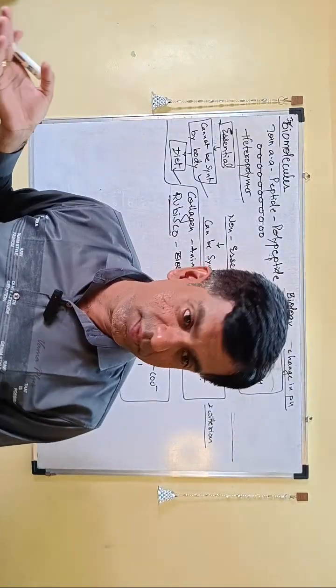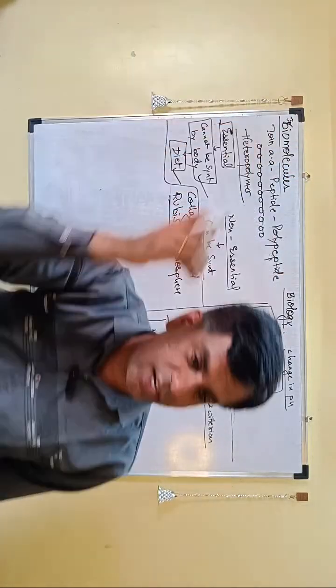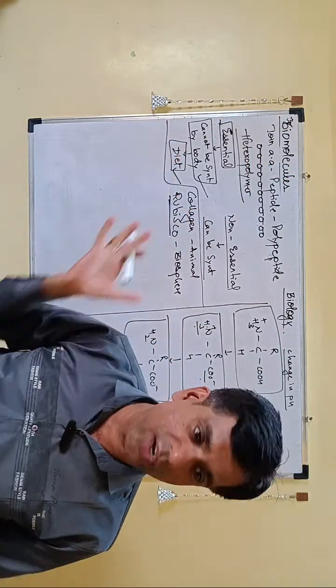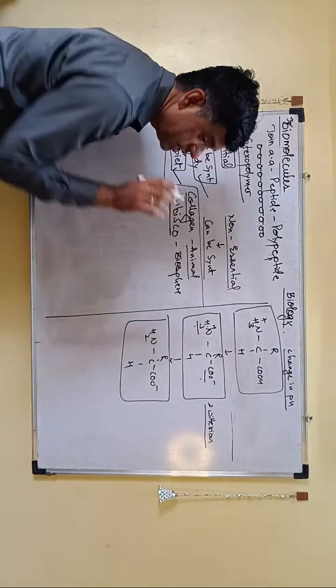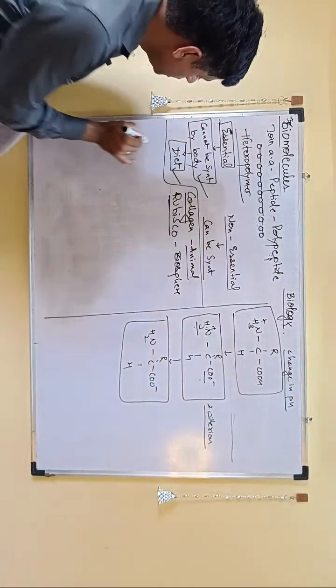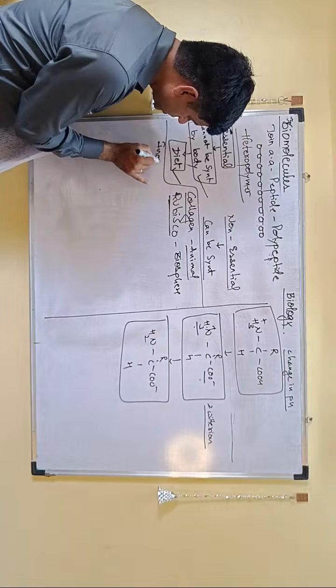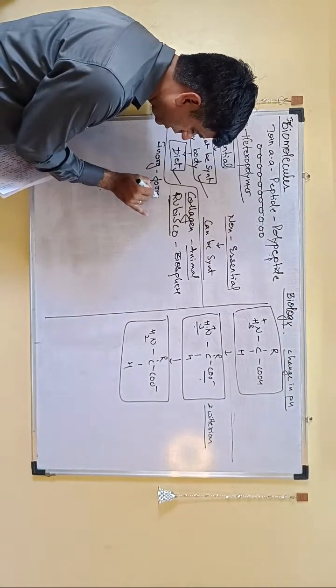It has to be abundant because it is the enzyme which is taking that carbon dioxide from the atmosphere and giving it to you and to your entire world, right? So therefore it is the most abundant enzyme, whereas collagen is the most abundant protein in the animal world, right?